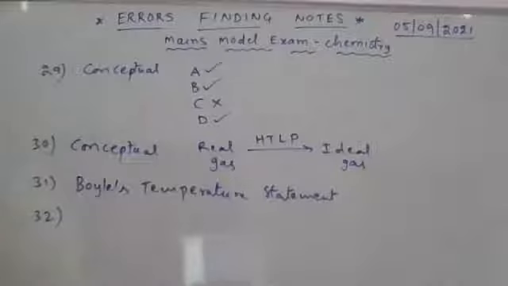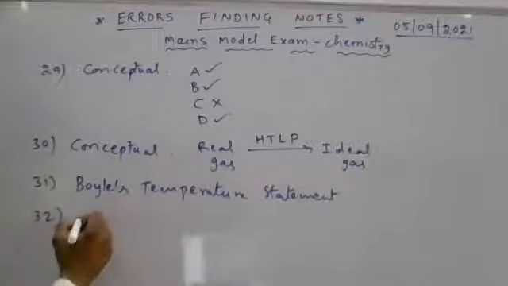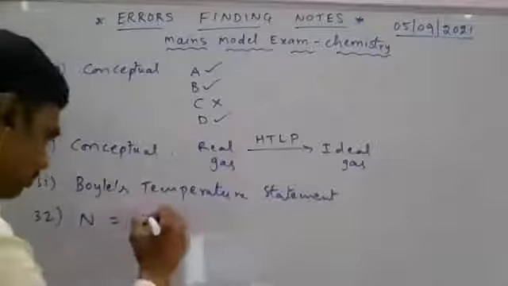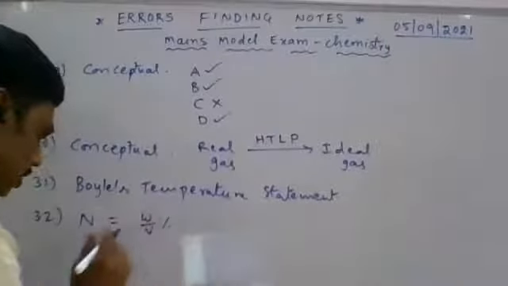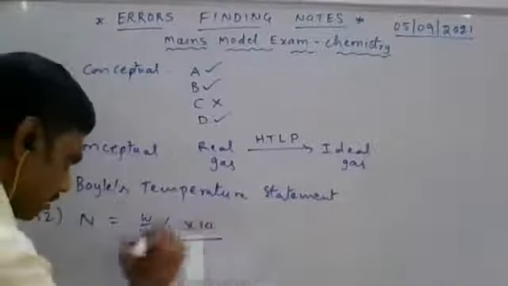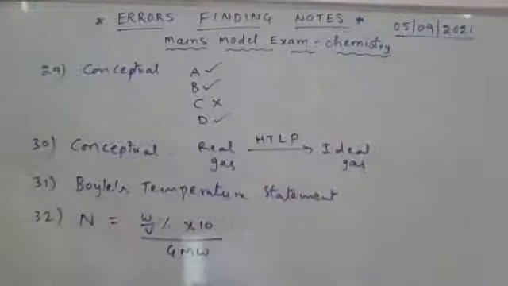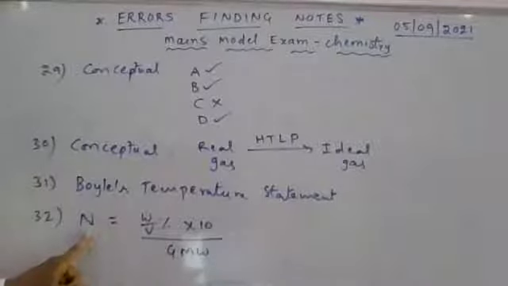Question number 32. Here a normality of 10% mass by volume of acetic acid, Nana. Here normality, look at the formula, Nana. Normality in terms of weight by volume percentage, Nana. Weight by volume percentage into 10 by gram molecular weight. This is the formula, normality formula.